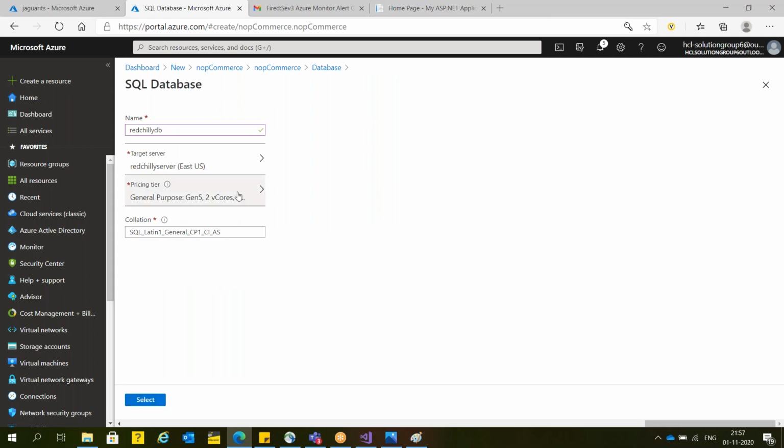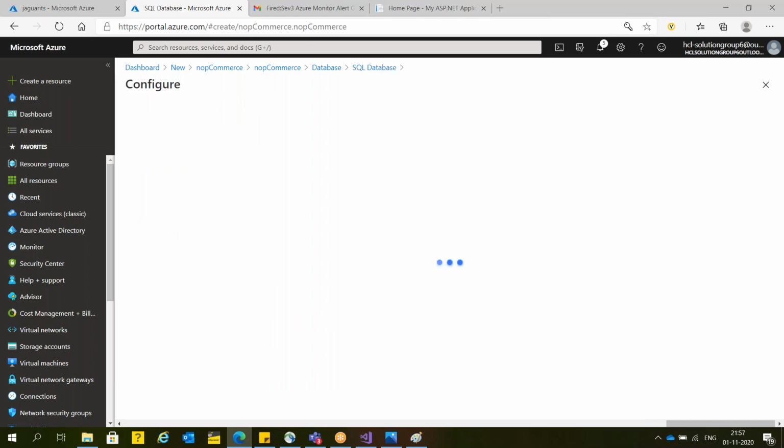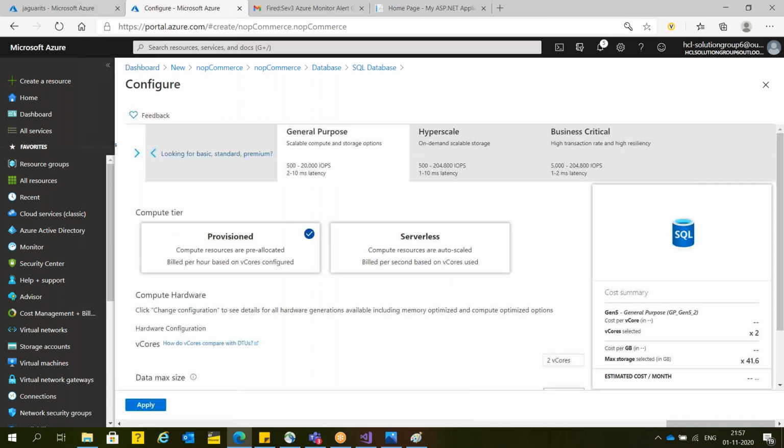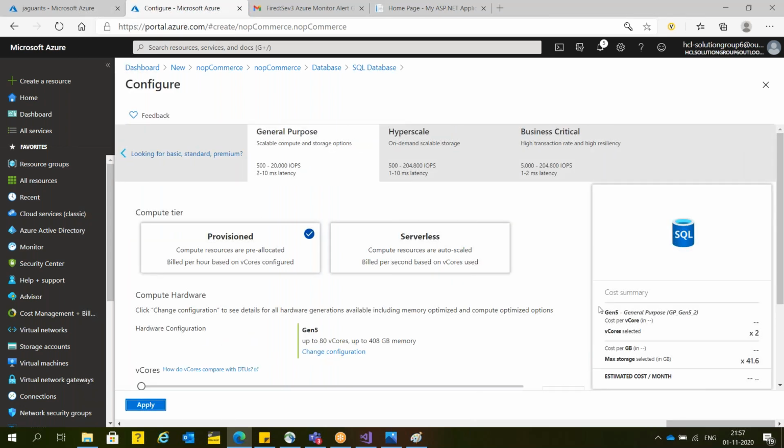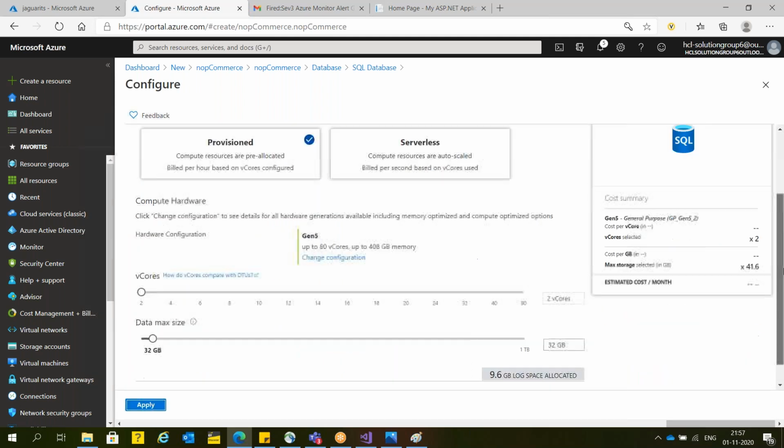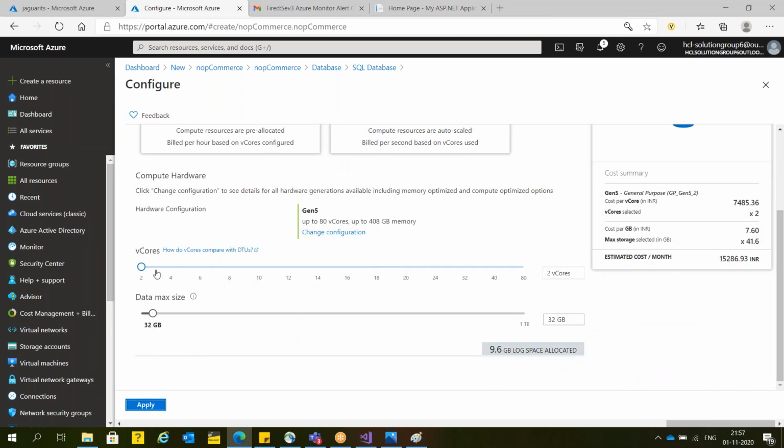And here you can select the pricing tier for the database, what type of database you are going to select. Normally, they are charging against this database. If you're going to use the 2 CPU, monthly they will charge 15,000 rupees. This SQL server is available as a platform as a service, so this is very costly. Microsoft charges 15,000 rupees per month for the 2 CPU.